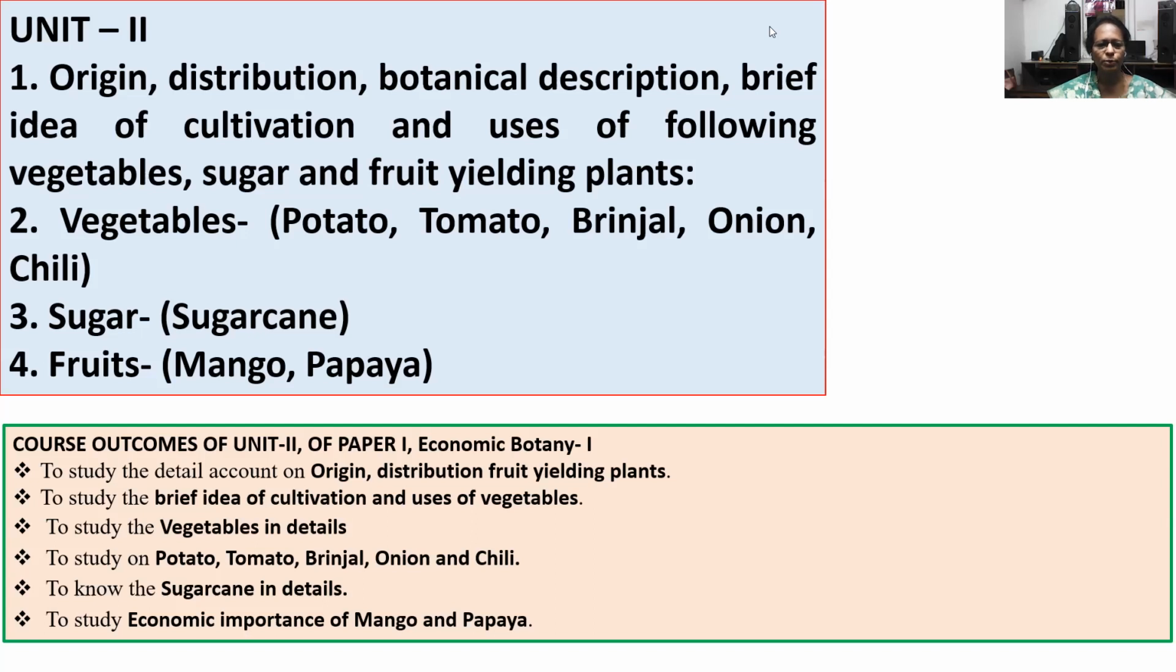Now, the course outcomes of this unit: to study the detailed account on origin, distribution and fruit yielding plants. To study the brief idea of cultivation and uses of vegetables. To study the vegetables in detail. To study potato, tomato, brinjal, onion and chili plant. To know the sugarcane in detail. To study economic importance of mango and papaya.